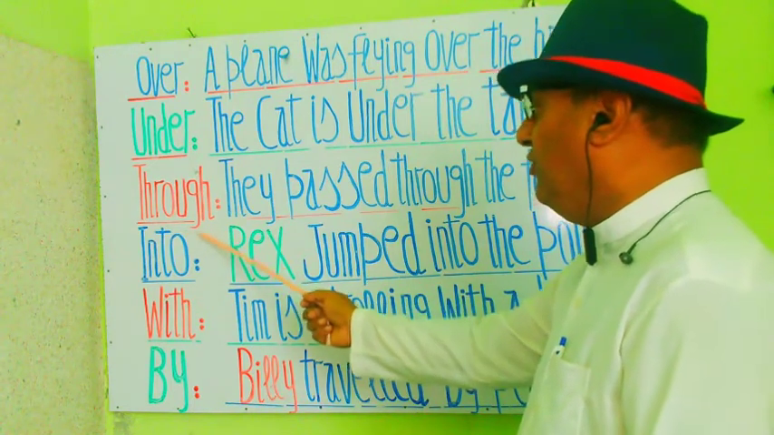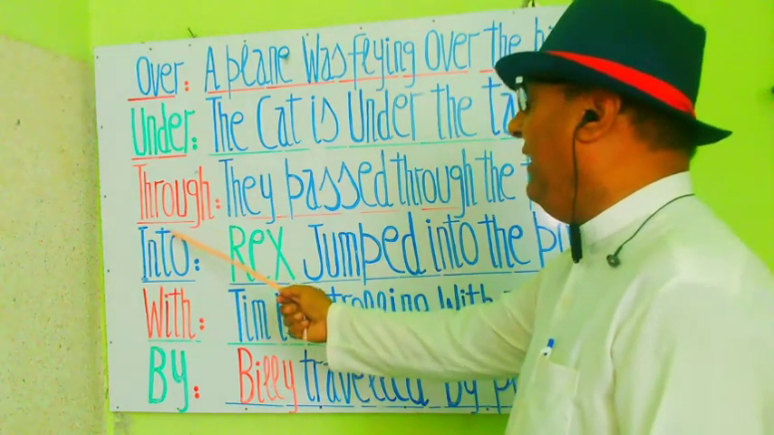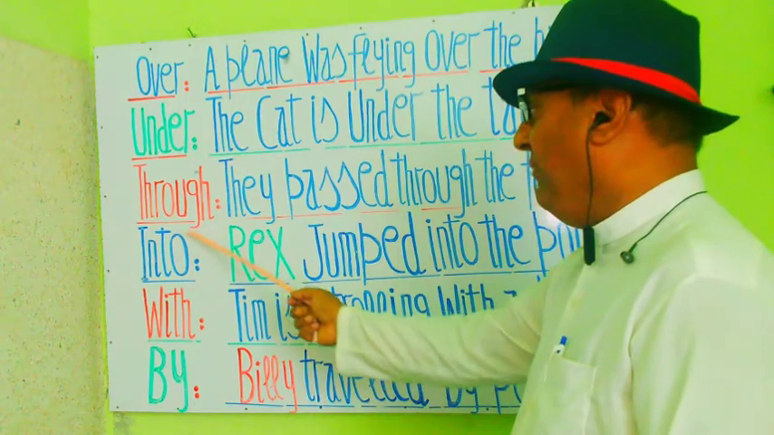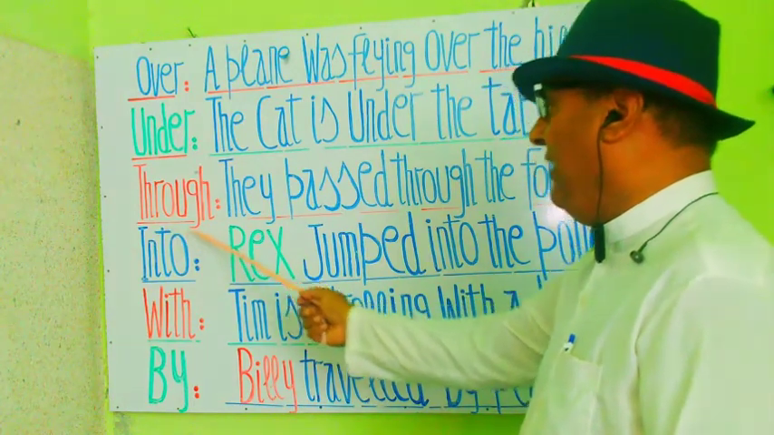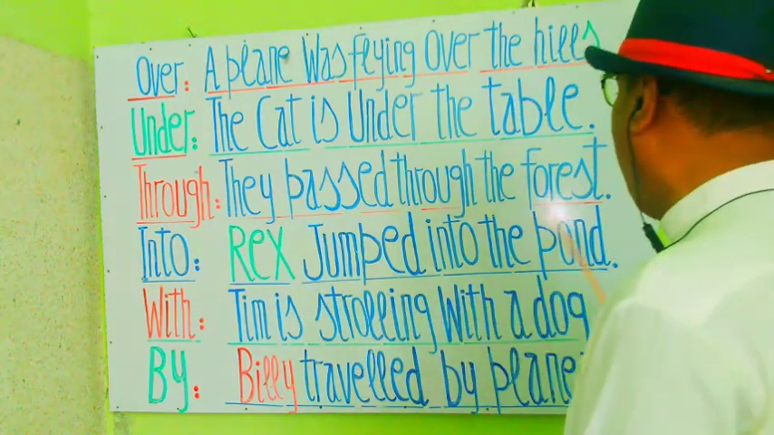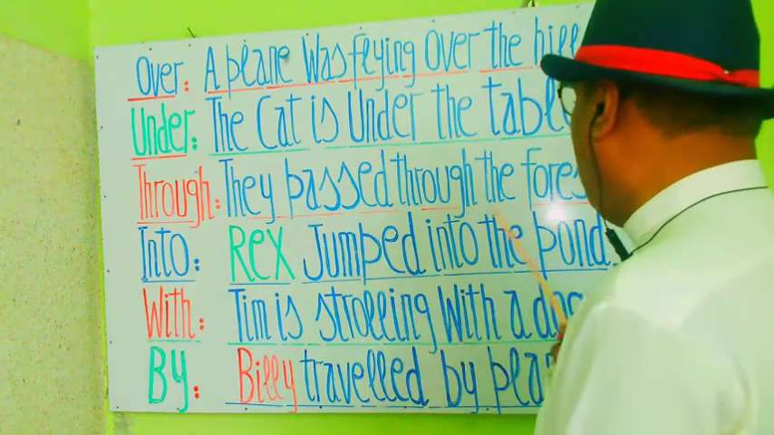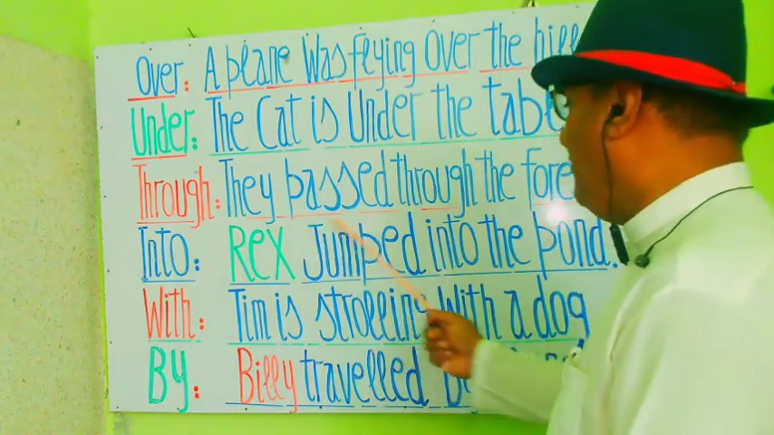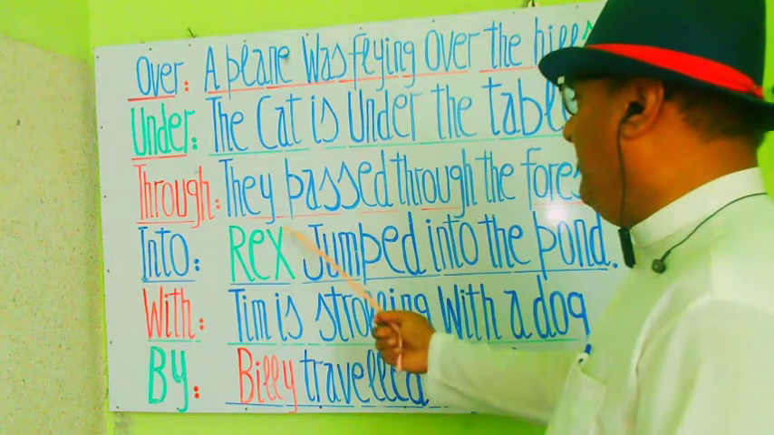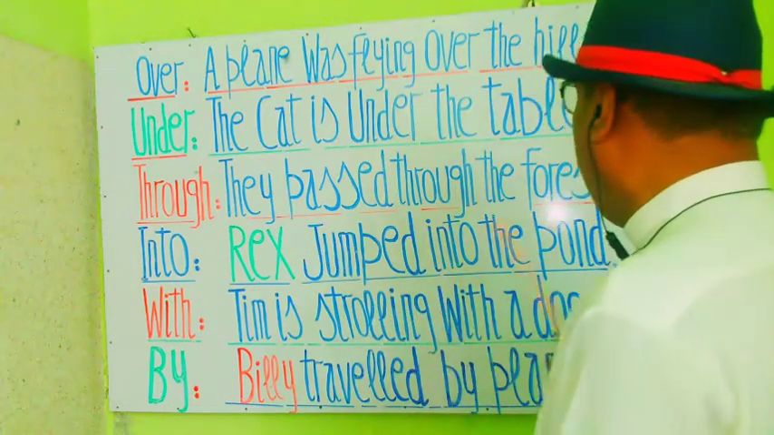T-H-R-O-U-G-H. Through. Through is a preposition. Through के माने होते हैं में से. They passed through the forest. वो एक जंगल में से गुजरे. उनका गुजर एक जंगल में से हुआ.